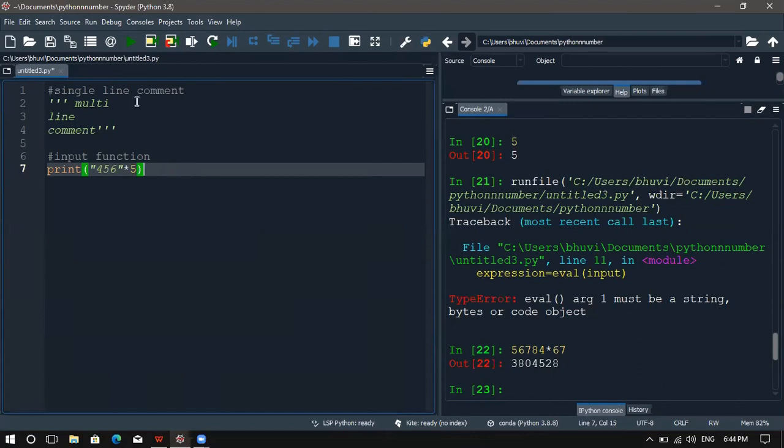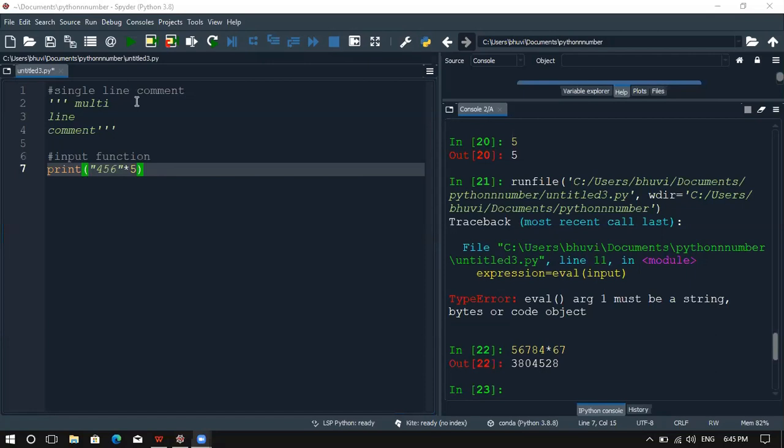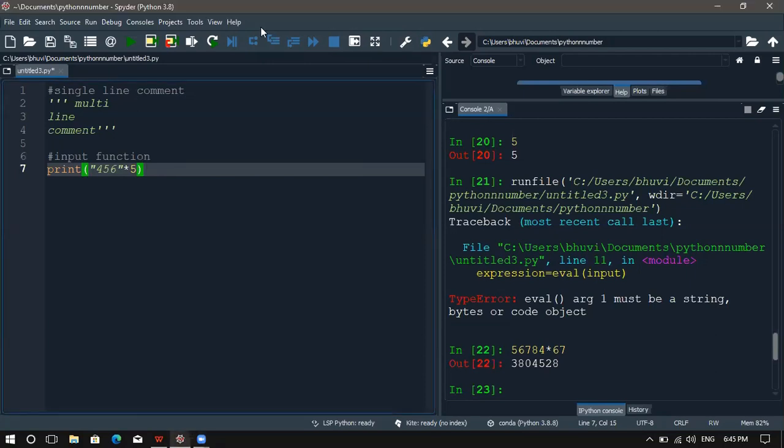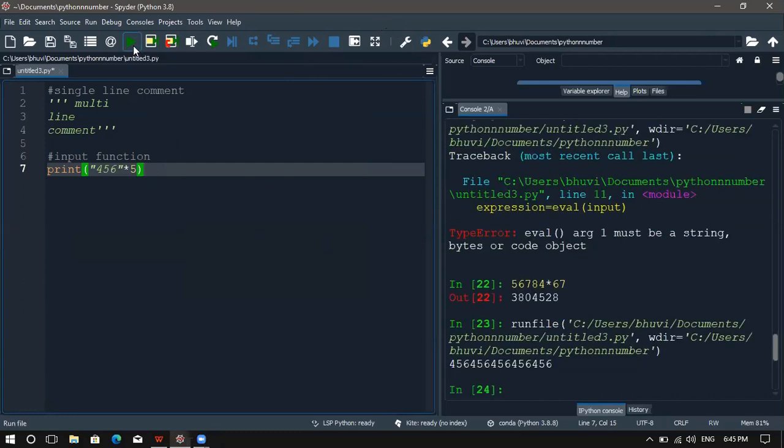Anyone? Can you tell me what will be the output of this string function? If I run this line, the 456 will be printed 5 times.